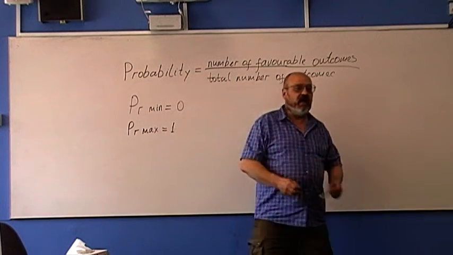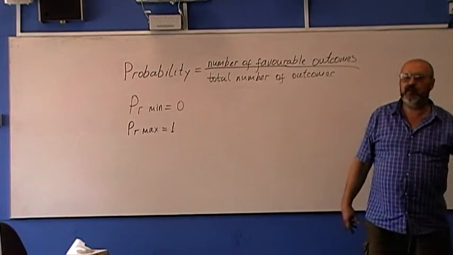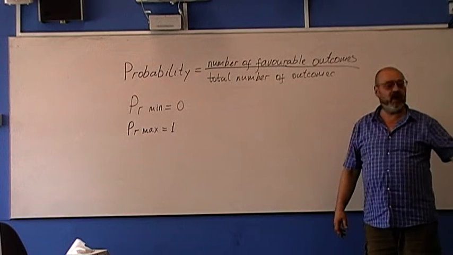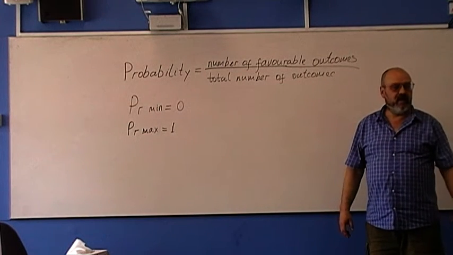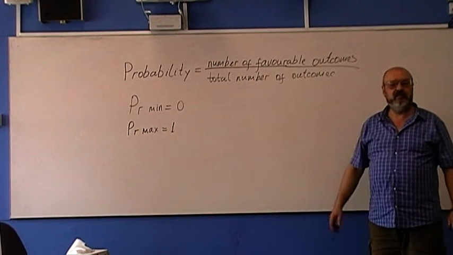So if you roll a die, what is the probability of getting a number from 1 to 6? That will be 1 or 100%.